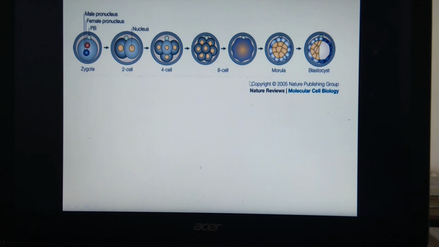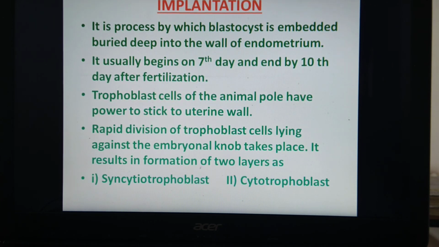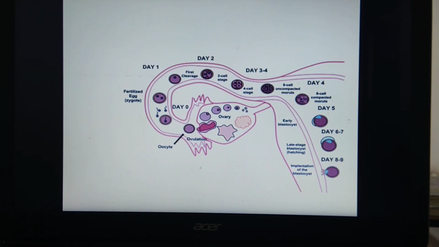Now we'll see one more diagram. As explained before, this is the ovum now present in the fallopian tube. This is the sperm entry. So zygote is formed. This zygote undergoes first cleavage, second cleavage, third cleavage. It becomes morula. This morula is rolled into this uterine cavity.